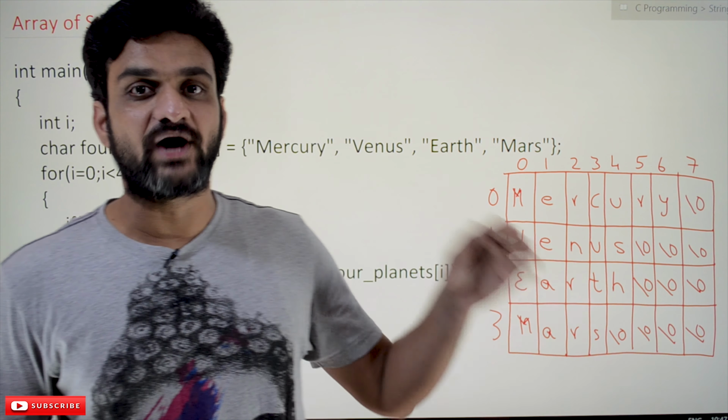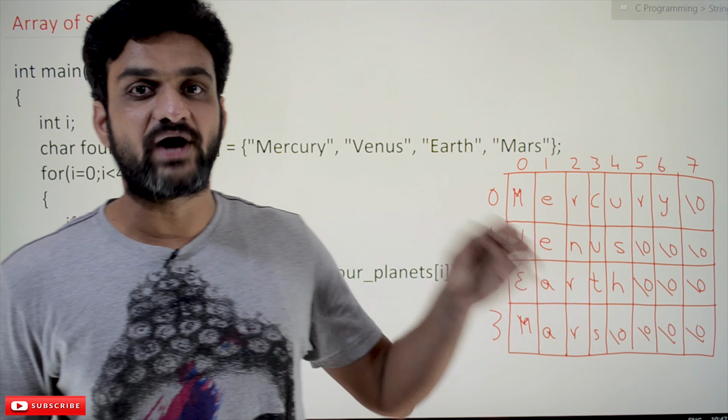What if I want to create an array of strings? One single array with different strings. How to create that? Is it possible to create in C? Yes, it is possible to create an array of strings. How can we create it? It can be done by using multi-dimensional, two-dimensional arrays. So let's understand the concept of array of strings by using an example.